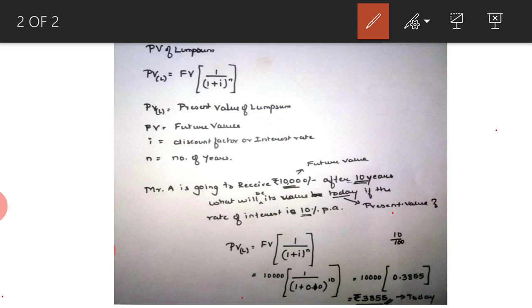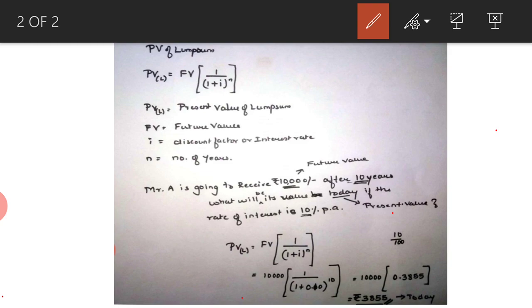So present value of lump sum means we are finding out the today's value of a lump sum future value. The formula is PVL, that is lump sum, is equal to future value into bracket 1 upon 1 plus i raised to n, where PVL stands for present value of lump sum, FV stands for future value, i is the discount factor or interest rate, and n is the number of years.